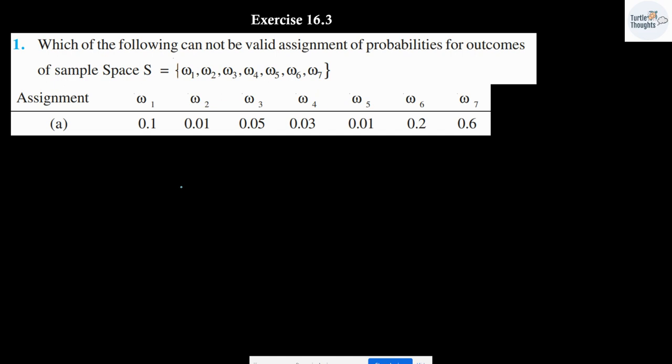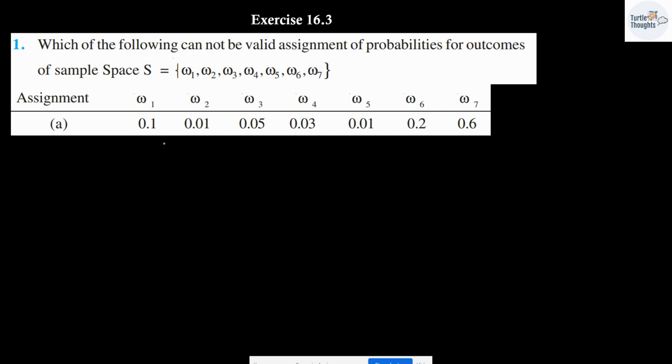Exercise 16.3, question number 1. Which of the following cannot be a valid assignment for probabilities for outcomes of sample space S, which is given by omega 1, 2, 3, 4, 5, 6, 7. The assignment is given. Omega 1, omega 2, omega 3, all the values have been given.